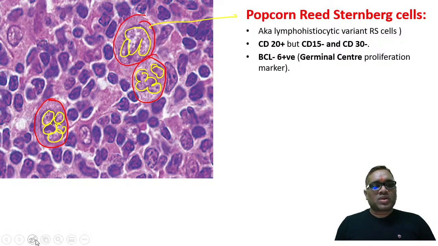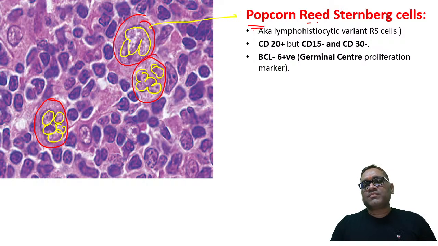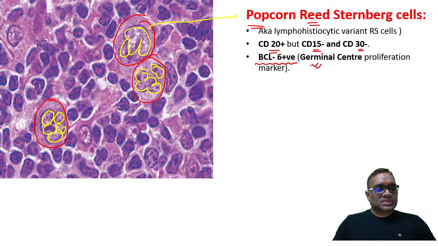So whenever you find a popcorn Reed-Sternberg cell, that means it is a lymphocyte predominant Hodgkin's lymphoma, which will be CD20 positive, CD15 negative, CD30 negative, and BCL6 is positive because they are markers of the germinal center. Is it all clear? No, it is not BCL2, it is BCL6. Please remember, BCL2 is anti-apoptotic, seen in follicular lymphoma.